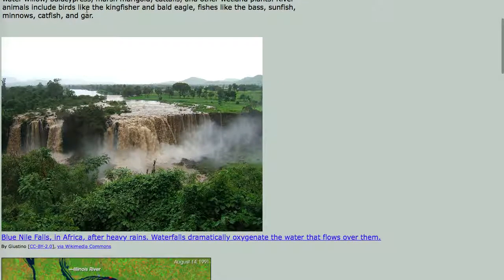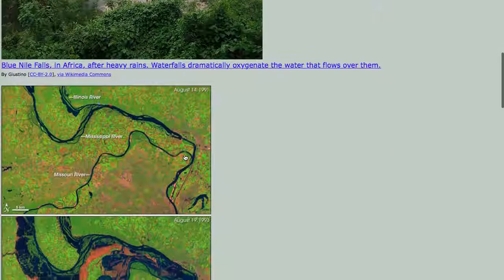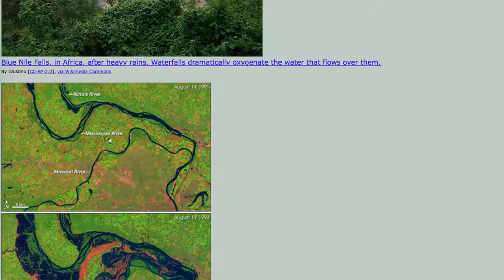And this is Blue Nile Falls in Africa after heavy rains. This kind of action super oxygenates the water. This is looking at the Mississippi River, typically at normal water levels. In other words, not flood stage. This is the Missouri River here flowing in at St. Louis. This is the Illinois River coming in, and this is the Mississippi coming in.